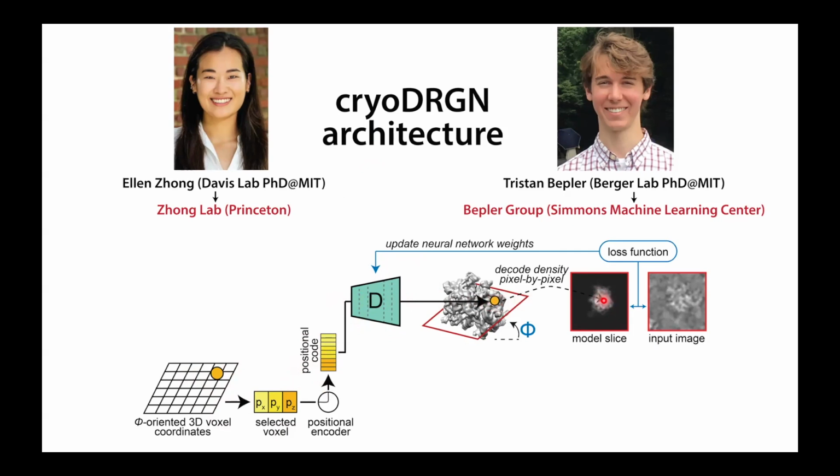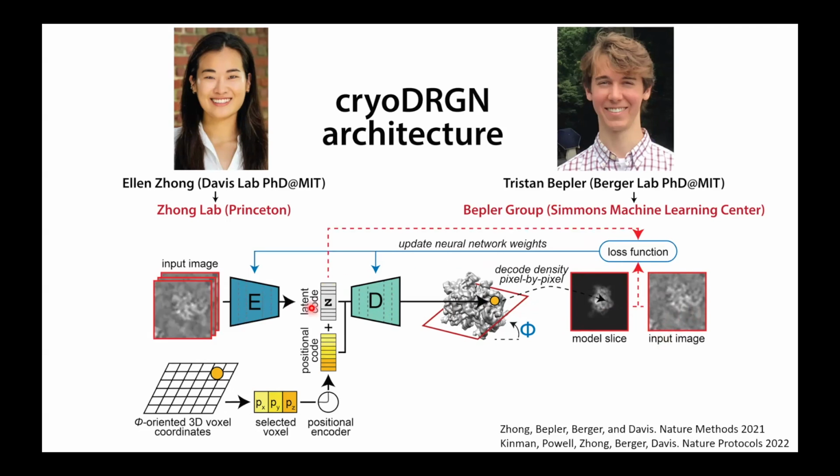We'll train this model by simply comparing the image that the decoder produces, which we call a model slice, with the input image. The difference between those generates a loss function that's back propagated through the neural network weights, and through rounds of training, the decoder network learns to generate model slices that look like the input images. How do we handle heterogeneity?